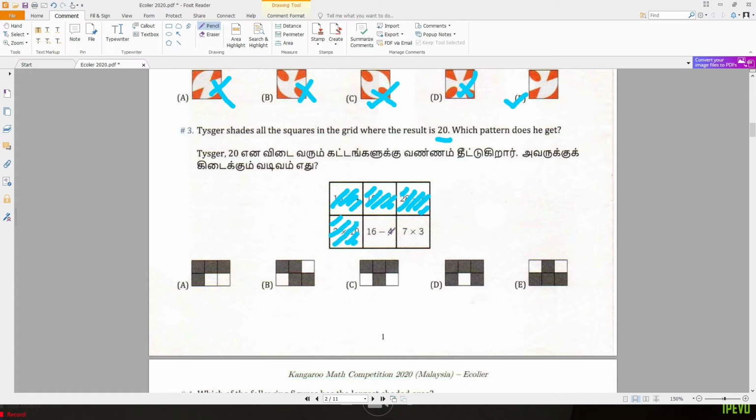16 minus 4 is 12, so this one cannot. 7 times 3 is 21, so this also cannot. So now which one is the correct answer? The first 3 on top we have shaded. This one is all out, so the bottom has only 1, so the answer is A.